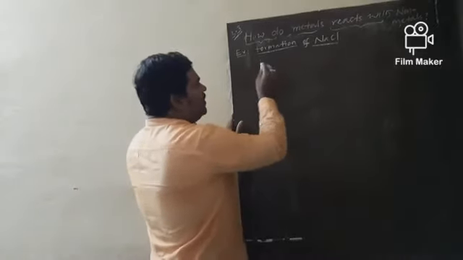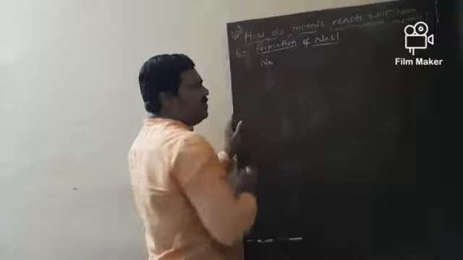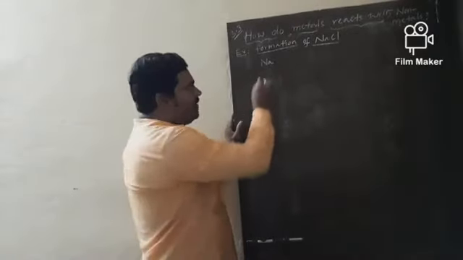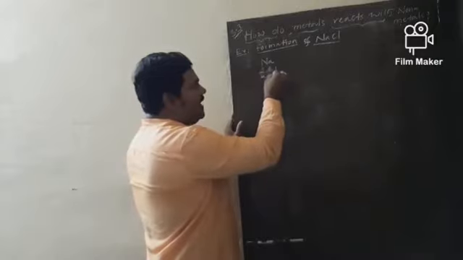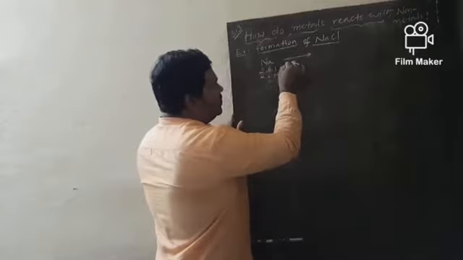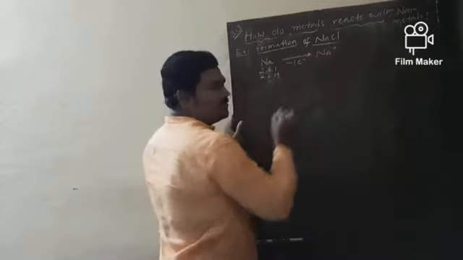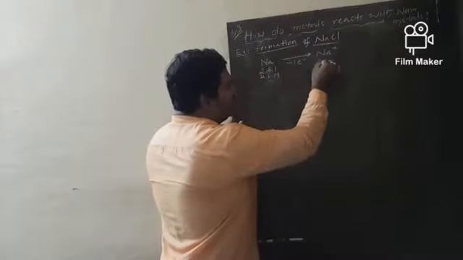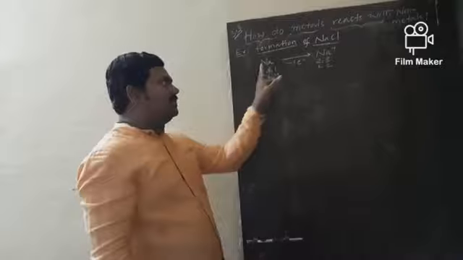Now, during this formation, first let me take sodium. What is the atomic number of sodium? 11. Configuration 2, 8, 1. Shells K, L, M. This sodium would lose one electron to form Na+, where the configuration becomes 2, 8, and Na+ is stable compared with Na.